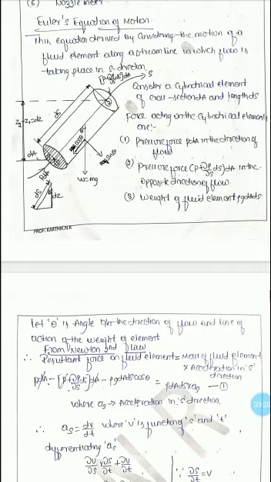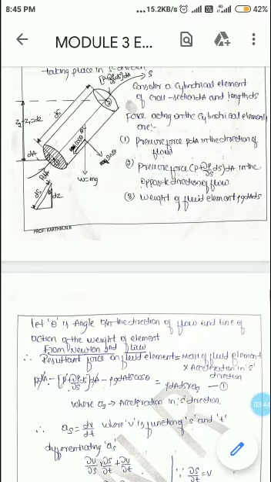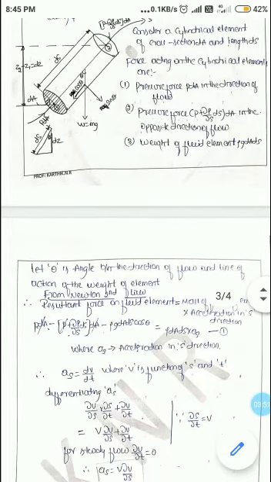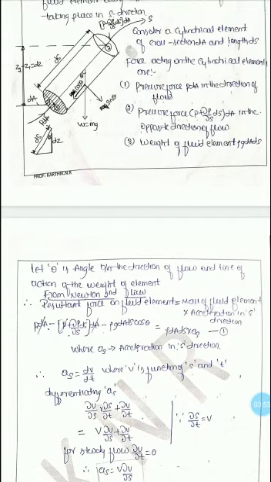Similarly, at section 2 the pressure force acts in the opposite direction of flow, that is P plus dou P by dou S into ds, into the elemental area dA. Then the weight of the fluid acts in the downward direction, that is rho g dA ds. Theta is the angle between the flow direction and the line of action of the weight.